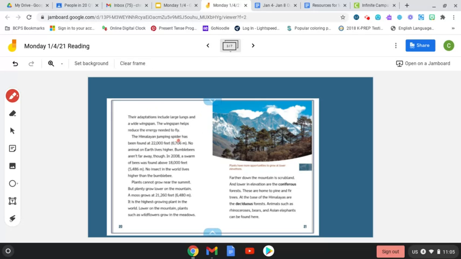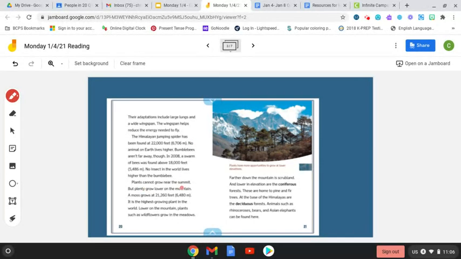The Himalayan jumping spider, a jumping spider, no way, has been found at 22,000 feet. No animal on Earth lives higher. Bumblebees aren't far away, though. In 2008, a swarm of bees was found above 18,000 feet. No insect in the world lives higher than the bumblebee. So again, this is talking about the height that they live at and not the temperature, okay?